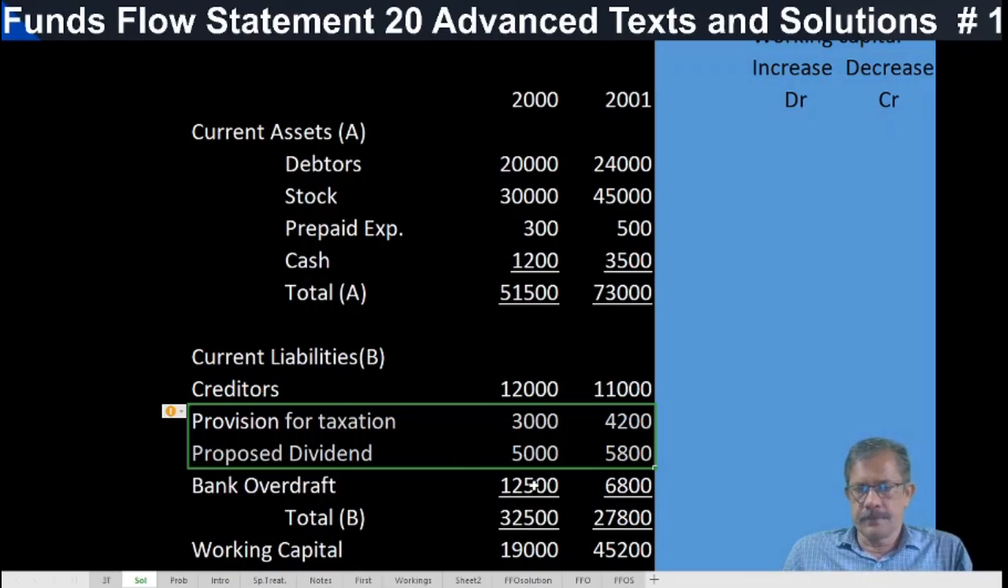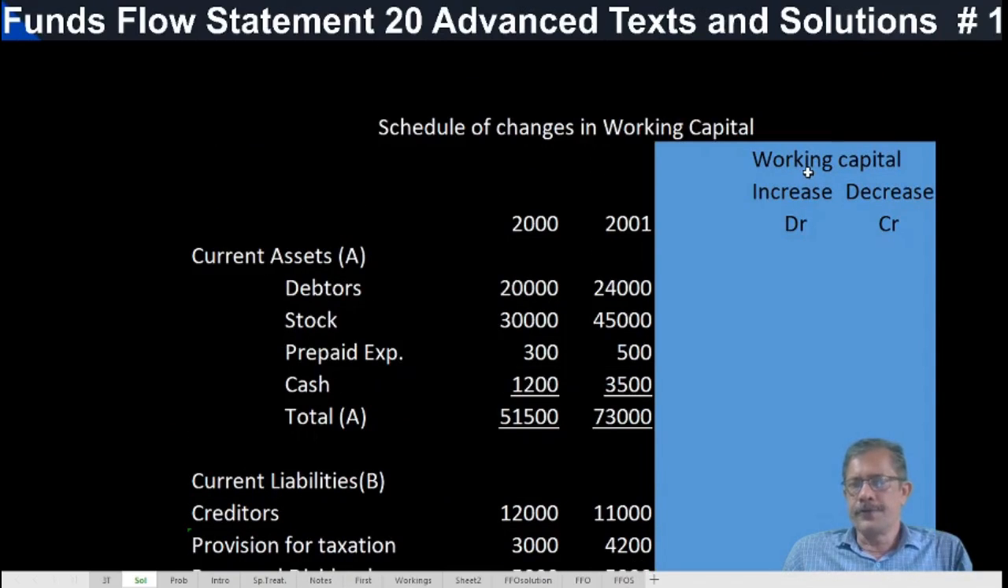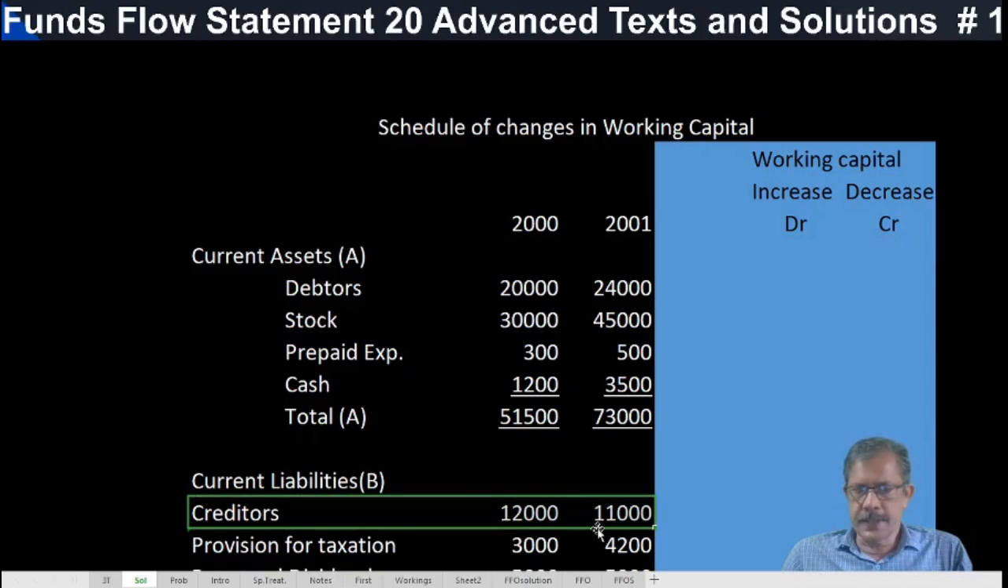Bank overdraft is given. Then we have to find out the increase or decrease in each item, that is, the effect of the increase or decrease on the working capital, not the increase or decrease directly. When current assets increase, working capital increases. When current assets are increasing, it is debited. So an increase in current assets means a debit. Assets increasing, debited. Assets decreasing, credited. In the case of liabilities, the reverse is the case.